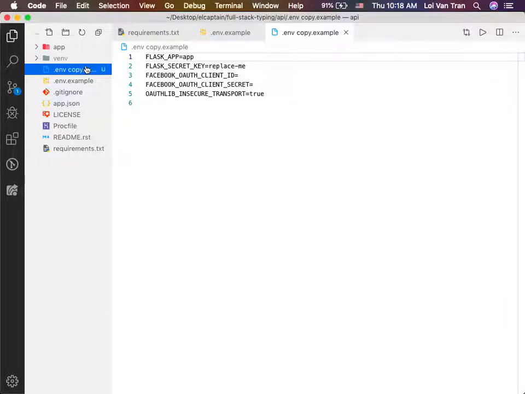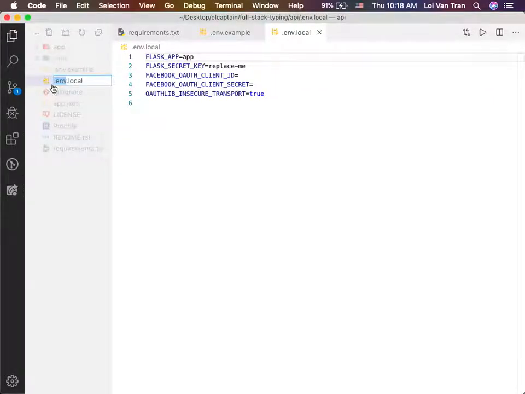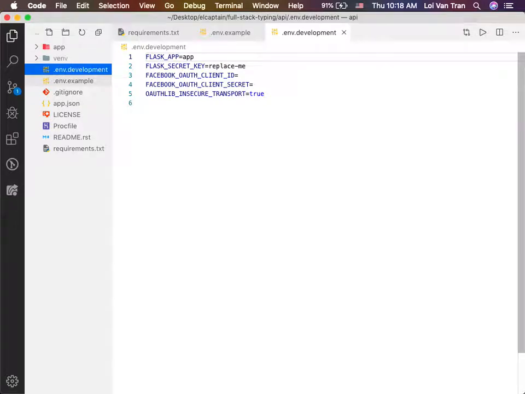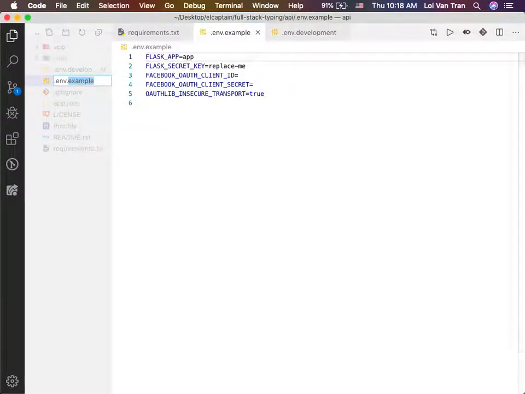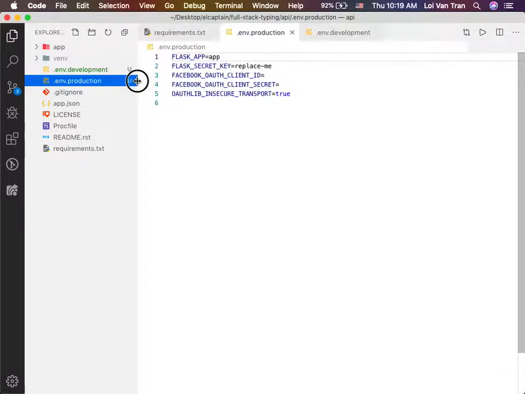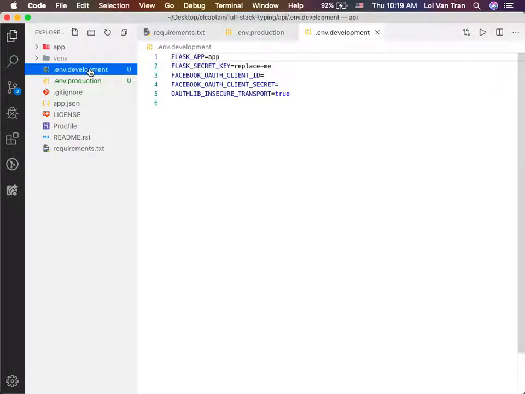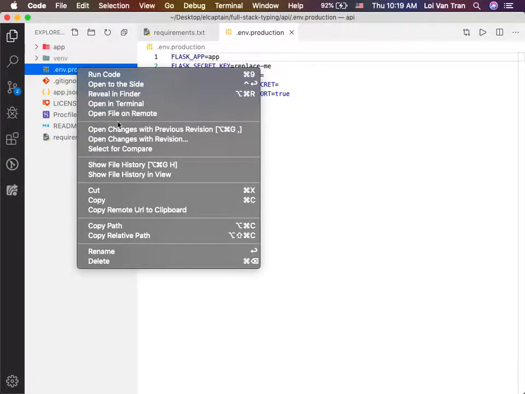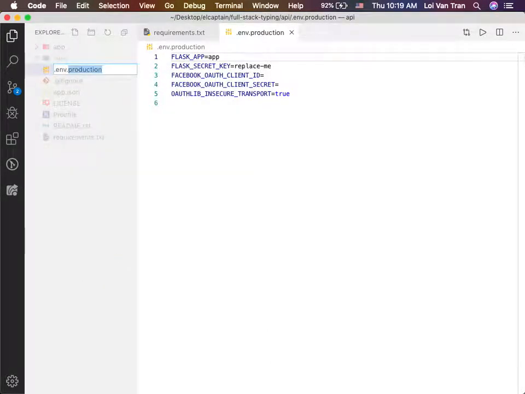Okay, so later on, you guys might have .env.local, or my bad, .development. That's probably what it's called, development. And then .production. Okay? What that means is there's a hierarchy depending on your configurations. You guys remember how we had debug equals true in certain places? Well, if debug is equal to true or development is equal to true, Flask will, by convention, know to look at certain files for the configurations for the app. But right now we're not going to get into that because you guys aren't running 50 servers yet. When you figure out how to run 50 servers at the same time, then we'll talk about this in more detail.